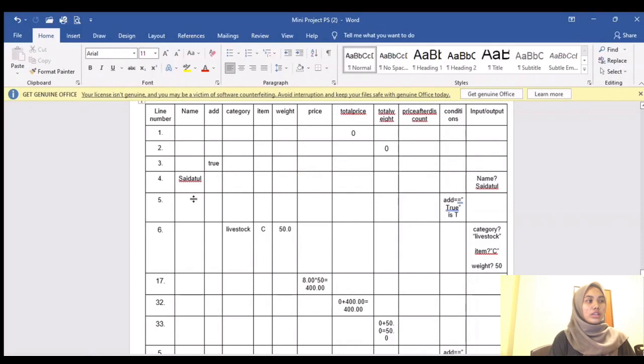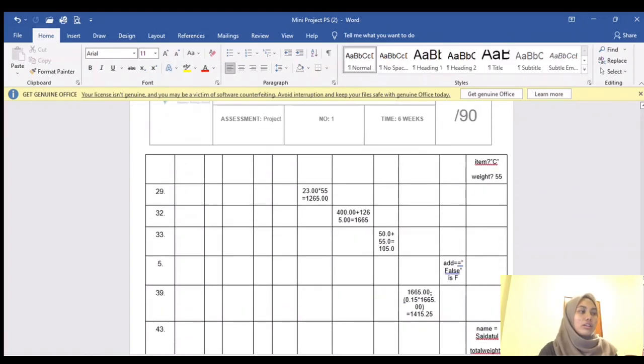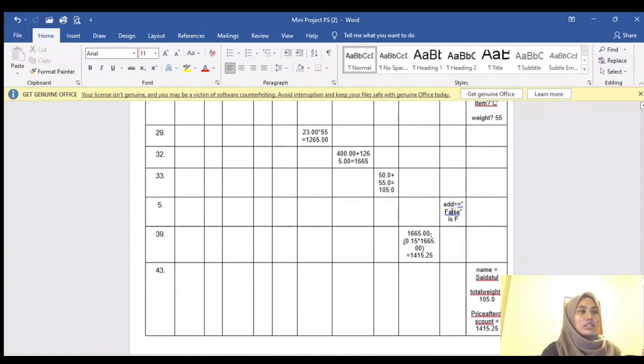As you can see in the table of this checking here, we are referring to the algorithm and test data. Then it is repeated with the test data until the user enters the condition add equal to false. So the total weight here is 105. So this user is eligible to get the discount as shown here.